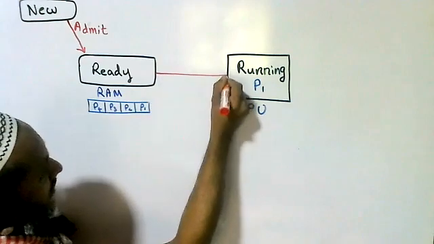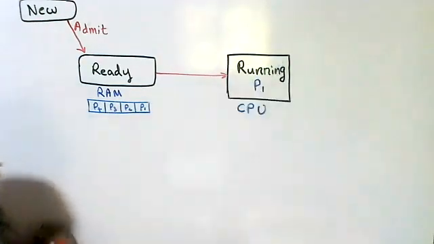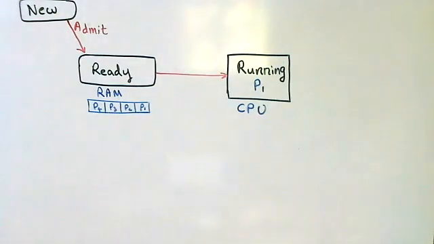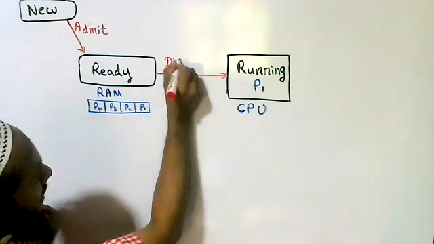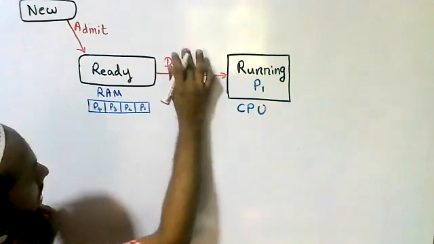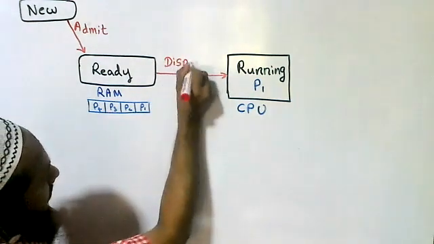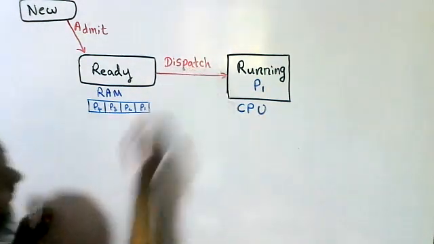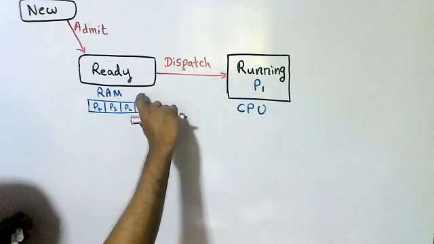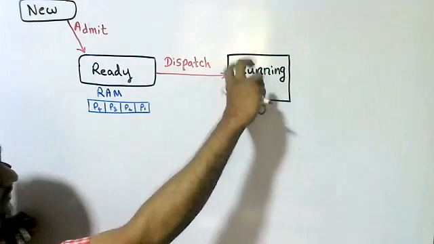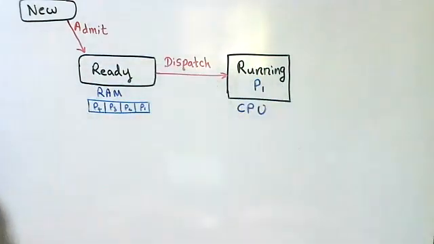So one process can be allocated to the CPU. That is done by the dispatcher. We can call it dispatch. A process going to the CPU for execution is called dispatch.